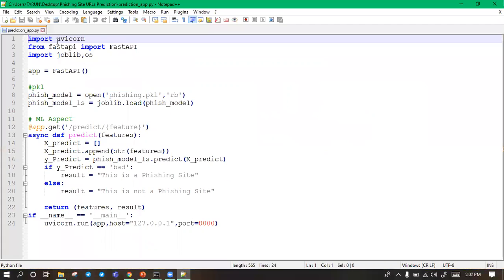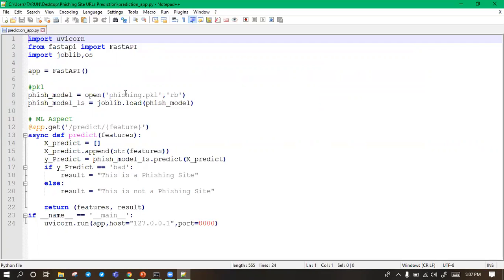I am using three libraries. First is Uvicorn, second is FastAPI, and third is joblib. Joblib is used for loading the data set. Uvicorn is a lightning fast ASGI server. And FastAPI is a modern library, a fast high performance web framework for building APIs with Python.